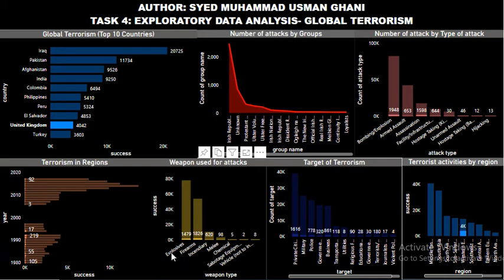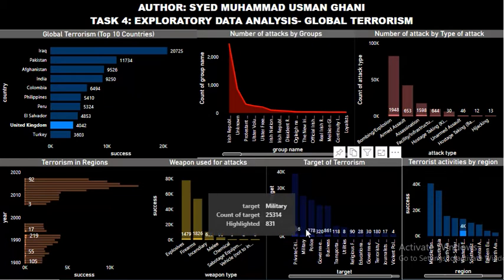The most weapons used are explosives, firearms, incendiary, and the targets of terrorist activities are mostly citizens. You can here see business, police, military, and government officials as well.